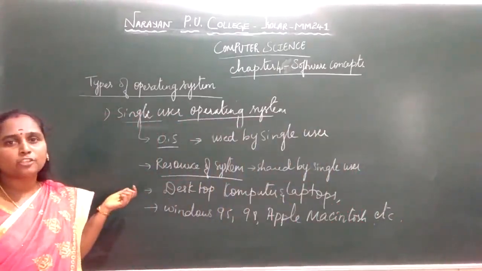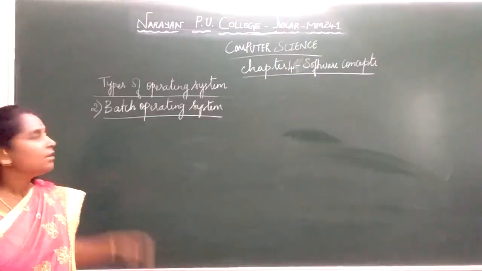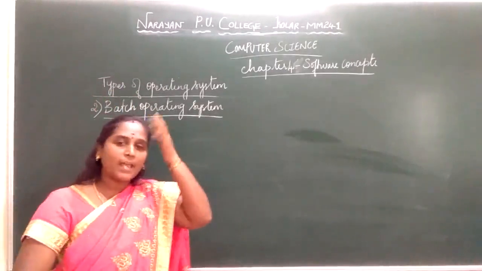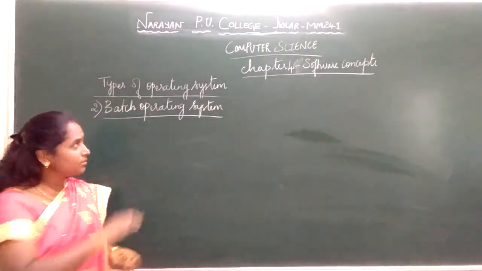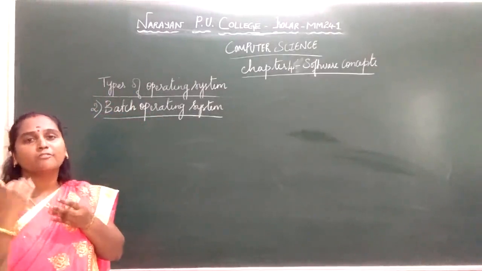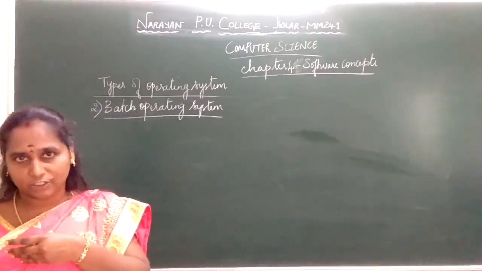Second one is batch operating system. Let's see what is batch operating system. The second type of operating system is the batch operating system. In this batch operating system, it does not involve user interaction. That is, users of the batch operating system do not interact with the programs directly during execution.